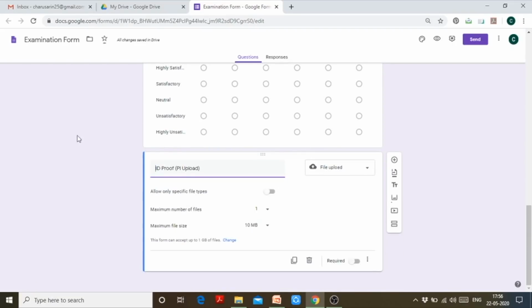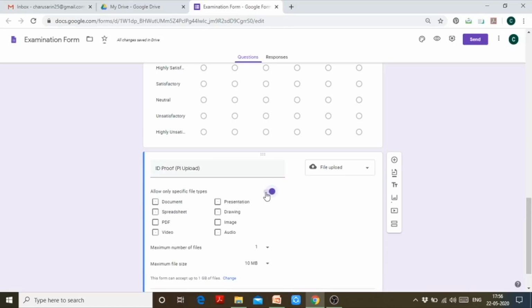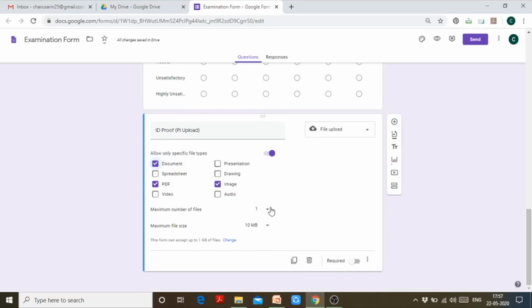After clicking on continue, it is asking me, do you want any specific files to be allowed? Yes, I want only specific files to be uploaded. So I can select, like ID proof could be in the image form, so I can select image. There could be a PDF of an image, I can select PDF, right? And a document. I have selected these three options, so that only these three specific file types should be uploaded.